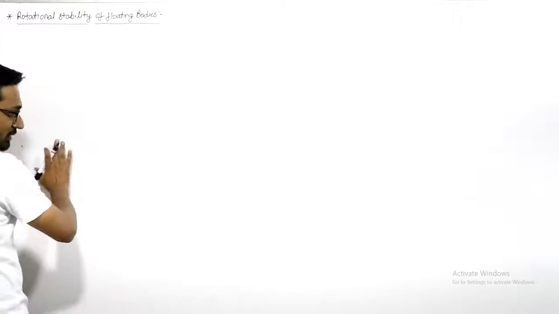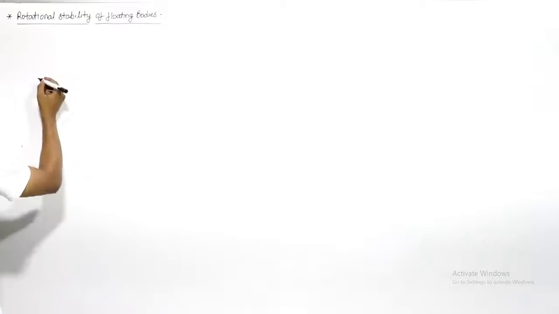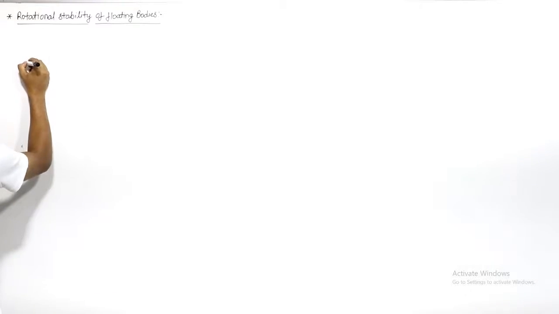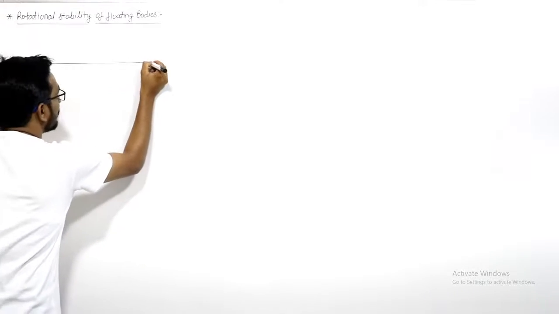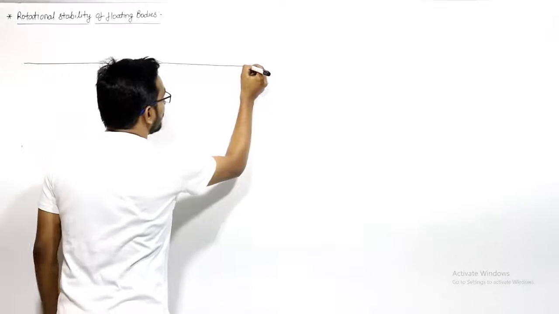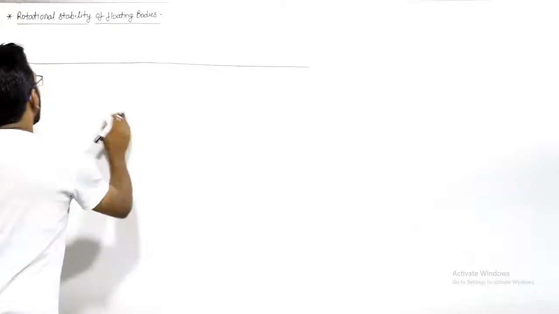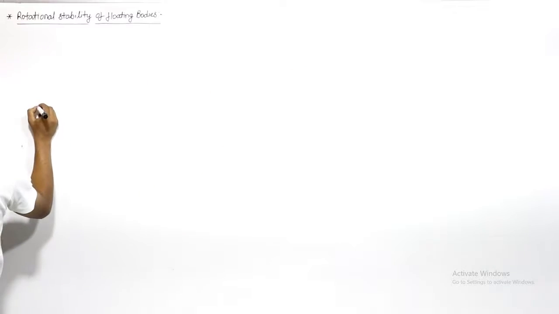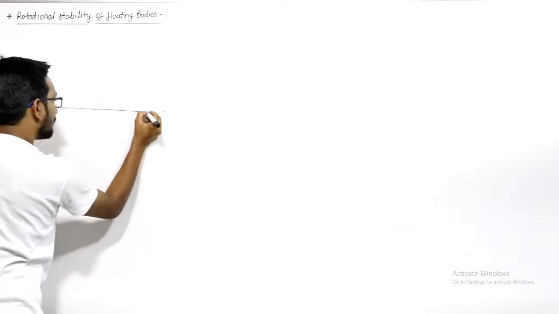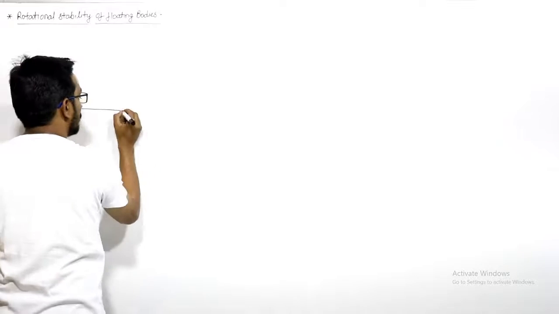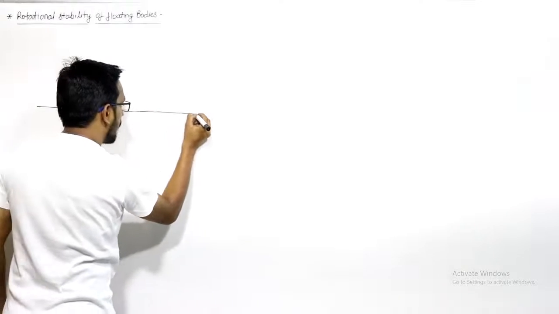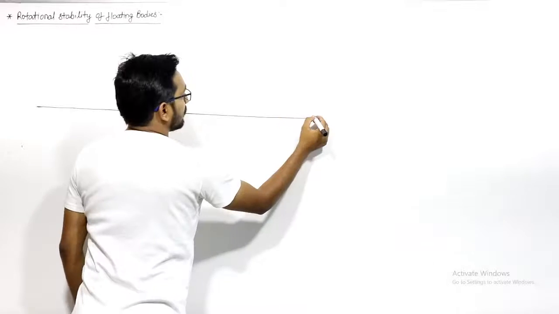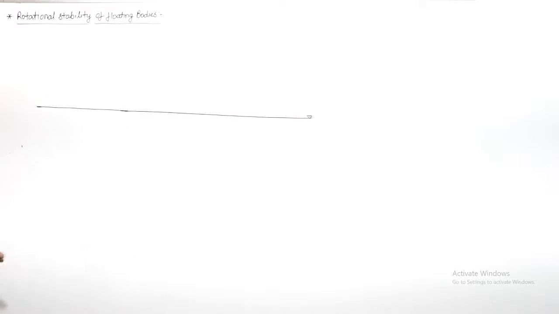This is somewhat difficult to understand, so just pay attention here. Let us say this is a reservoir, or you can say a free surface. I'll take this as a free surface here. We have to show the floating bodies. Let us say this is the free surface of the fluid. For your understanding, I make it a large free surface.